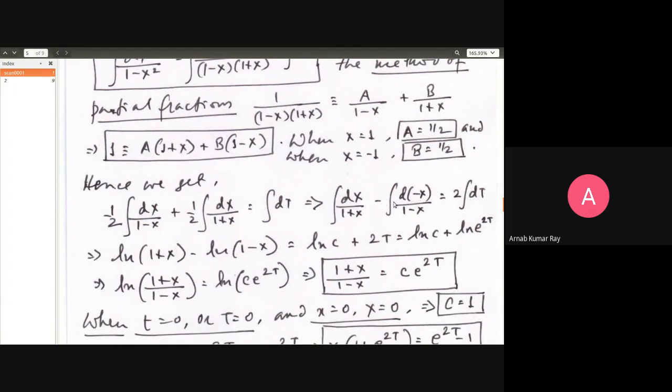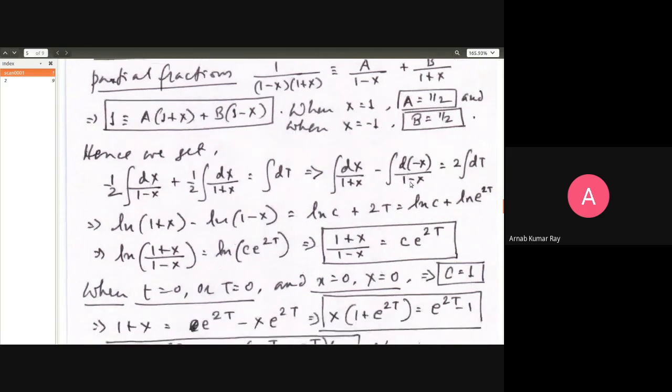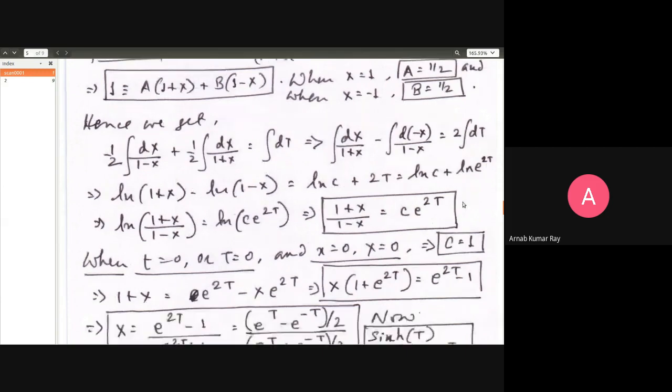Integrate. Just this 1 minus x business, I'm applying a slight trick over here. Minus and minus will become plus, and I'm making the variable over which the integral is to be performed as minus x. Once I have that, thereafter it's a simple task. This part will integrate to give you log of 1 plus x. This part will integrate to give you minus log of 1 minus x. 2 dt will give you 2 times t, and the integral constant I'm writing as log c. And 2 times t I can write as log of e raised to twice t. Thereafter, everything is a log.